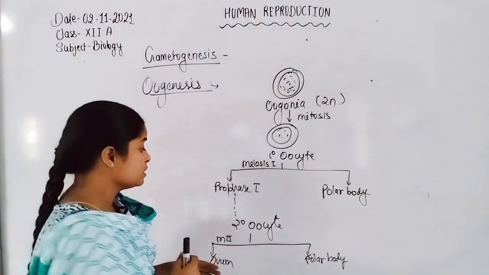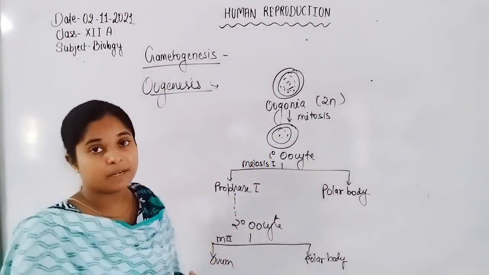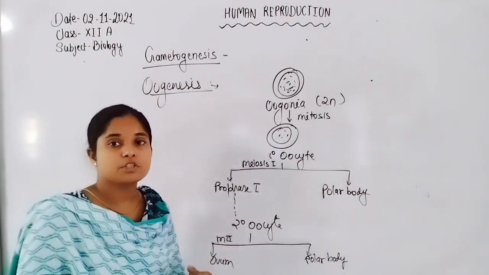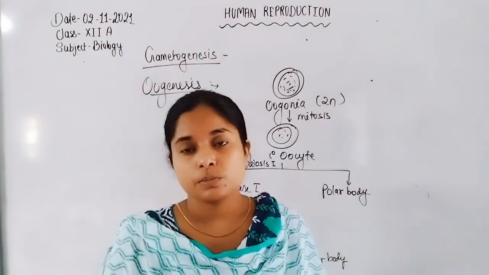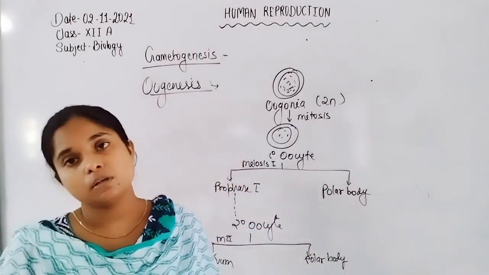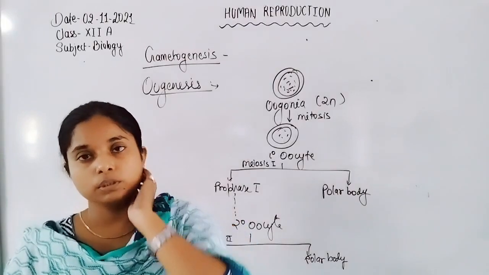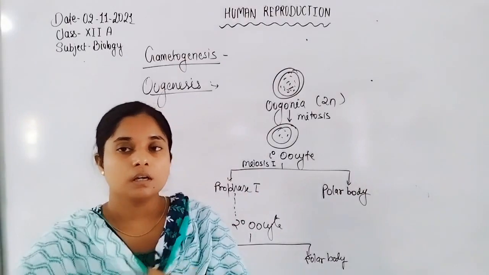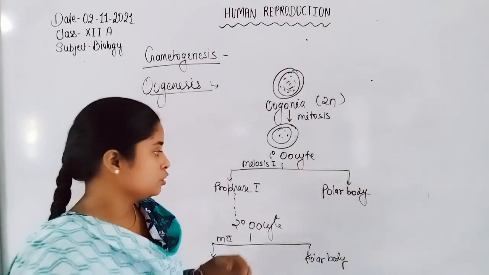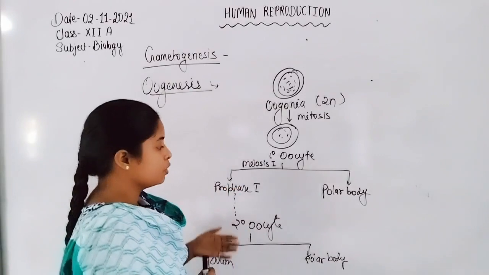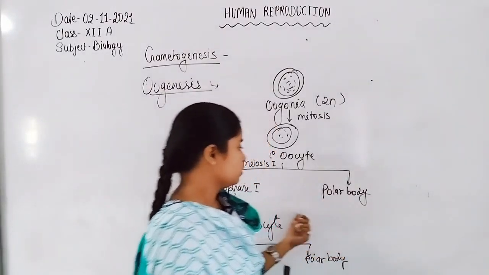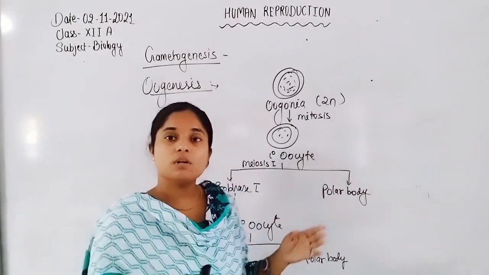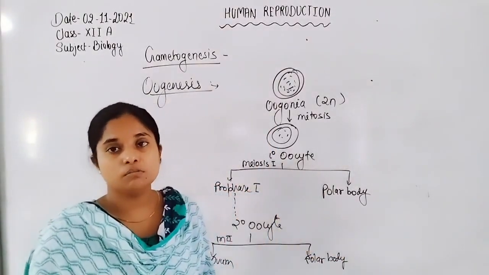But there is a difference between oogenesis and spermatogenesis. In the spermatogenesis process, there will be formation of 4 spermatids or spermatozoa. But in the oogenesis process, only one ovum forms during the whole process, because the two cells converted into polar bodies do not undergo division. So that's why only one single ovum is formed.